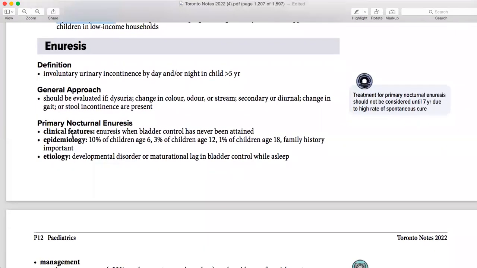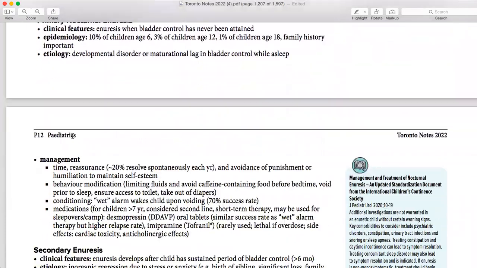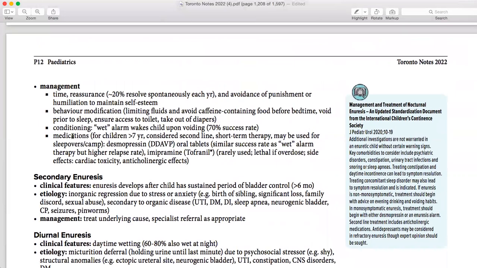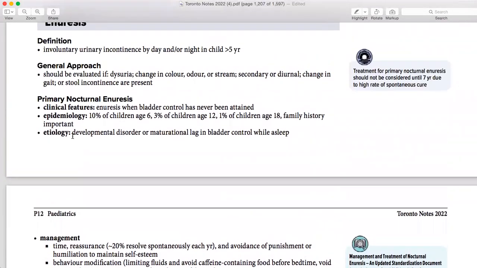Then is enuresis. Enuresis is the very, very commonest. So you need to know at least the primary and the secondary. Then there is basically nocturnal, daytime and those things. So at least you need to know the primary and secondary one. Enuresis is basically involuntary urinary incontinence by day or night in a child more than 5 years. So if this is coming in less than 5 years, what happened?